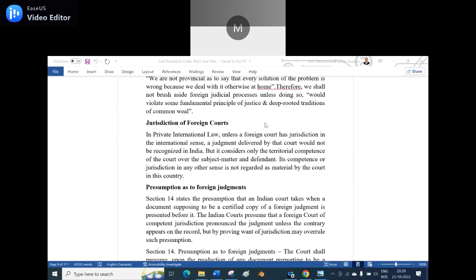There is a reverence theory also, we can say. Whatever the judgment of the foreign court is, the same judgment will be considered good in the Indian court. When the Indian court gives a judgment, it will also consider the foreign court's judgment as a good judgment and follow it without any change. That is called the comity theory. Sometimes the vested interest theory also comes in. There are different theories where the foreign judgment will be used as it is in India.